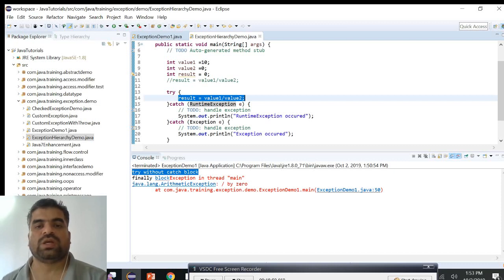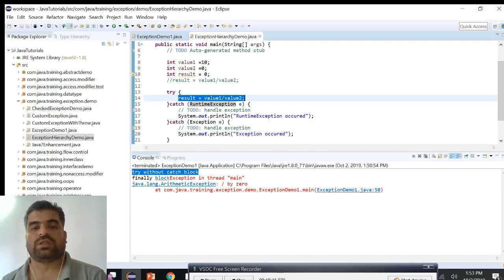Which catch block will be executed here? The catch for the ArithmeticException, because that is the most specific or most appropriate exception class for it.